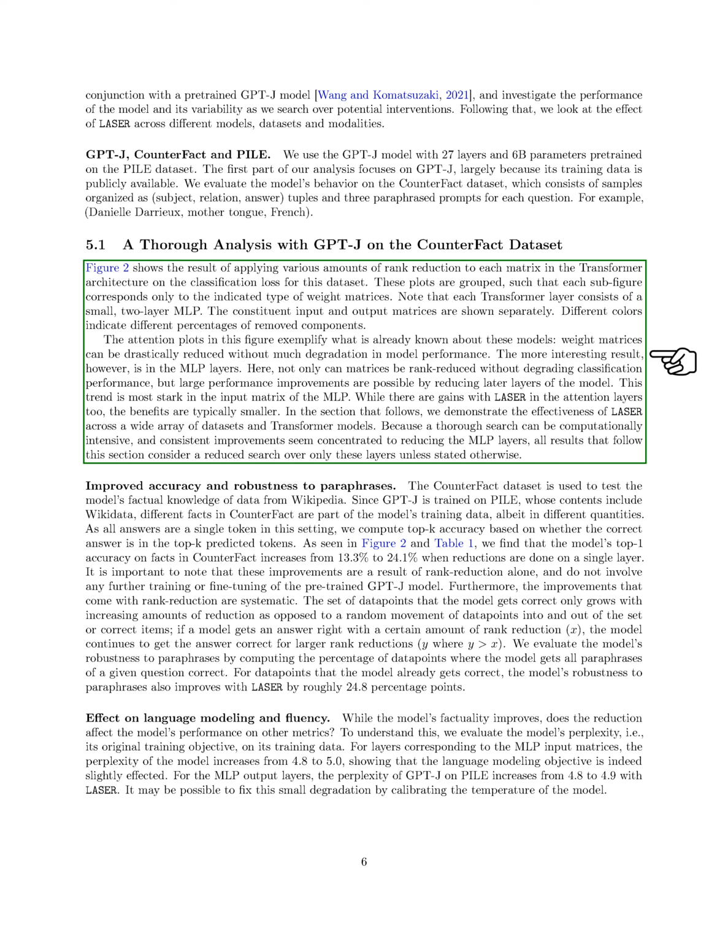Our findings confirmed what we already knew about these models. We can significantly reduce the weight matrices without significantly affecting the model's performance. However, we found something more interesting in the MLP layers. Not only can we reduce the rank of matrices without affecting classification performance, but we can also improve performance by reducing the later layers of the model. This trend is most noticeable in the input matrix of the MLP. While we also saw improvements in the attention layers using the laser method, the benefits were generally smaller.